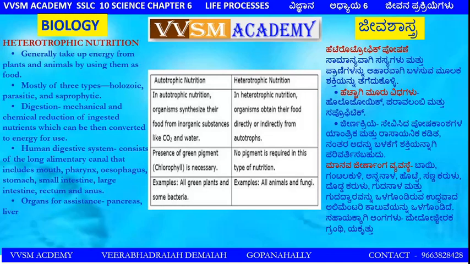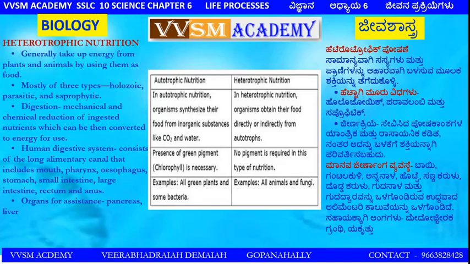You know, my dear friends, the difference between autotrophic and heterotrophic is that in autotrophic nutrition, organisms synthesize their food from inorganic substances, whereas heterotrophic is organic matter, directly or indirectly from autotrophs. Presence of green pigment, that is chlorophyll, is necessary in case of autotrophic nutrition, but in heterotrophic nutrition, no pigment is required. Examples: all animals and fungi come under heterotrophic, and all green plants and some bacteria come under autotrophic nutrition.